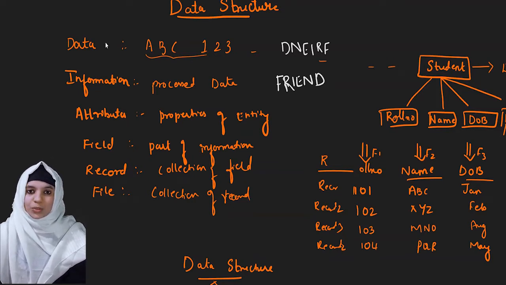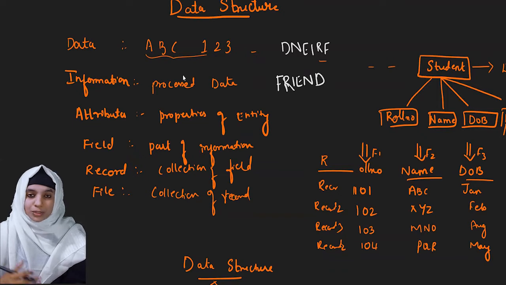So let's understand what is data before we understand what is data structure. Data is a part of an information which is a raw fact or figures, images, etc. In this example I have given A, B, C, 1, 2, 3, all these are considered to be data. Why? It is unprocessed data. I have given one example as DNEIRF. Do we understand anything? No, it doesn't have any meaning to it.